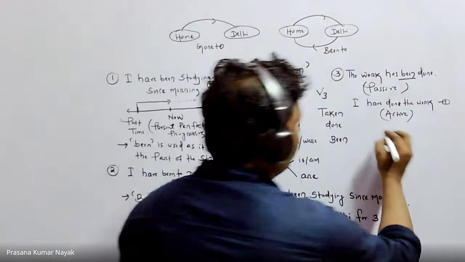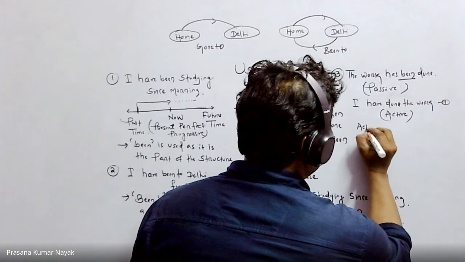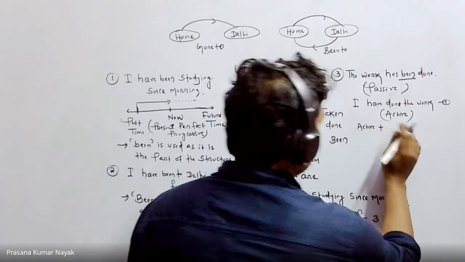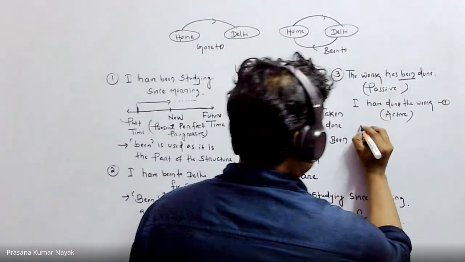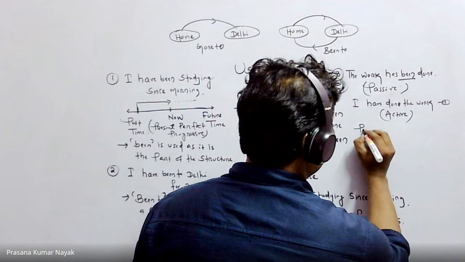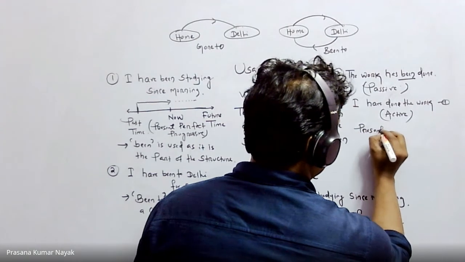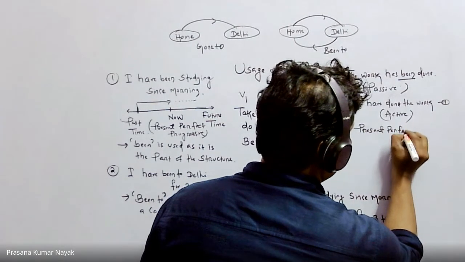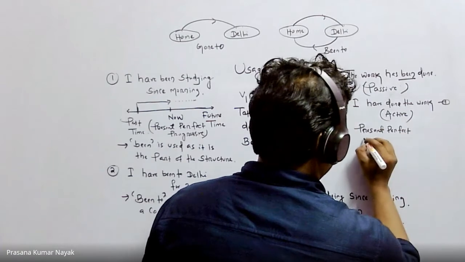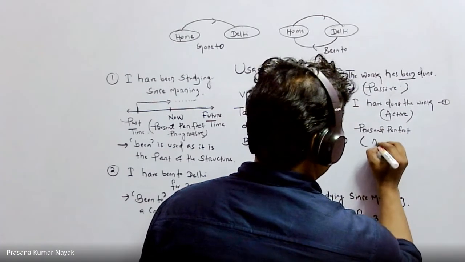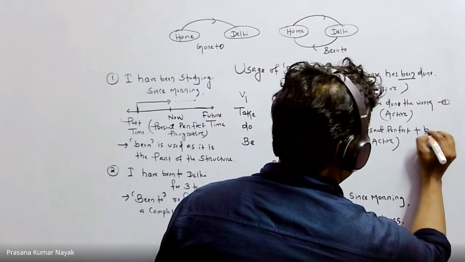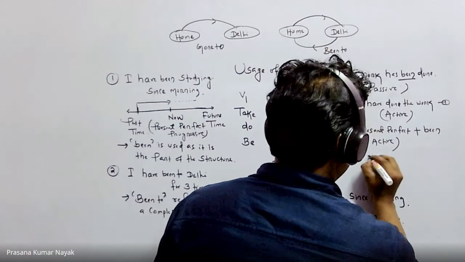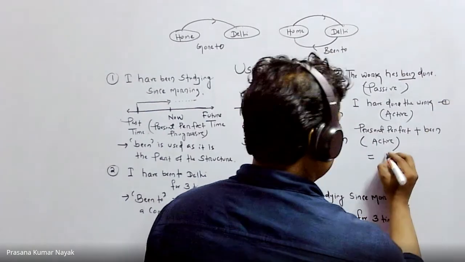So whenever you take active plus been, look, this is present perfect. Active plus been equals present perfect passive.